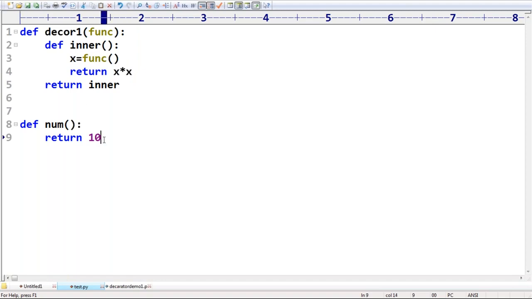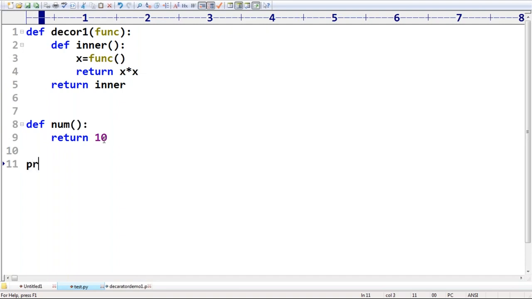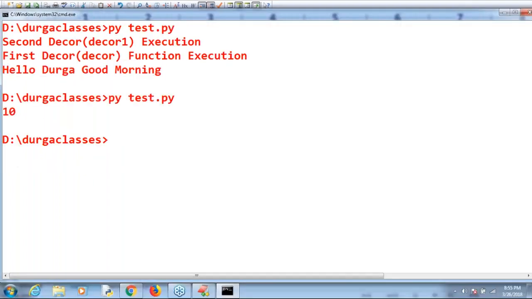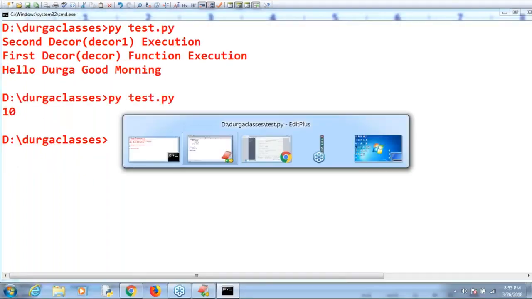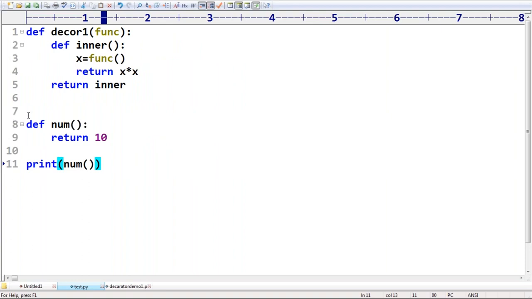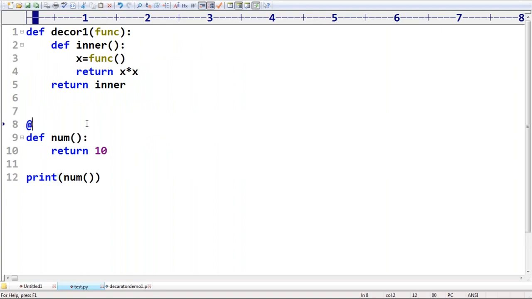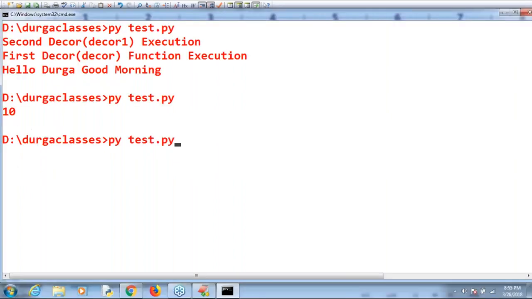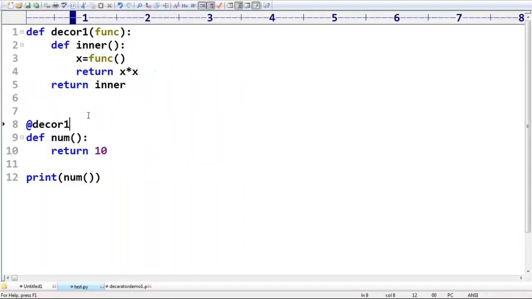Now, just observe that. Print of num I'm taking. Can you please tell if the decorator is going to execute or not? Is the decorator going to execute or not? No, because I didn't link it. Then what I want to take is at the rate decor1. Okay, 100. Correct? 100. Perfectly, it's going to work, sir.